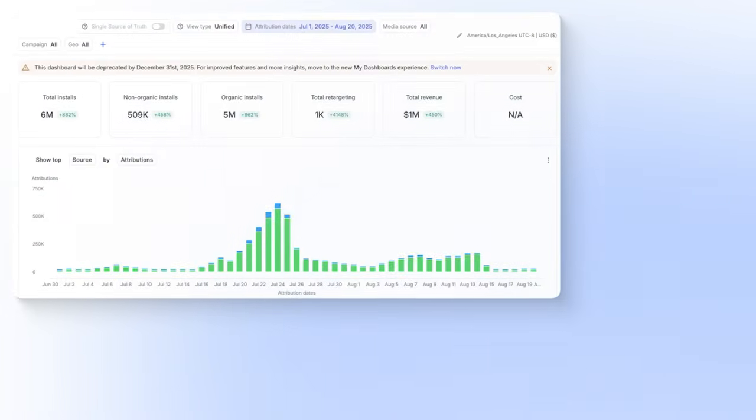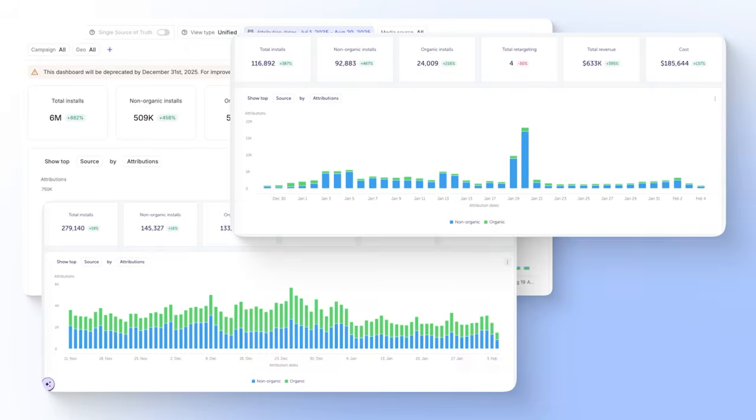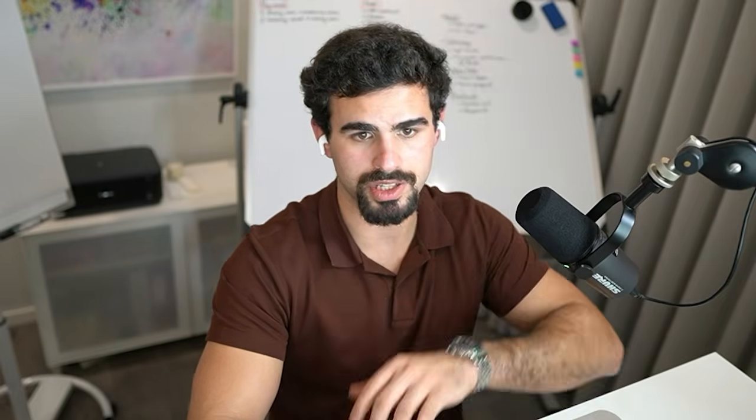This is my experience. This is the system that's driven over 22 million app downloads, and it's still the opposite of what most growth teams are doing right now.